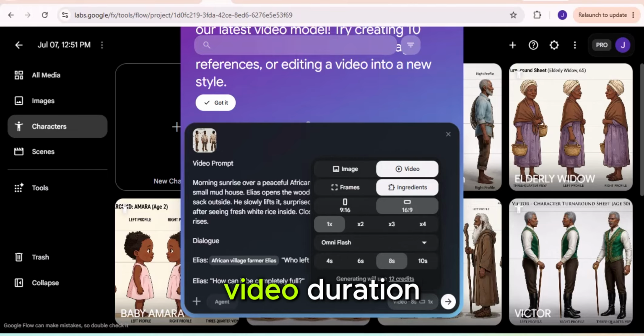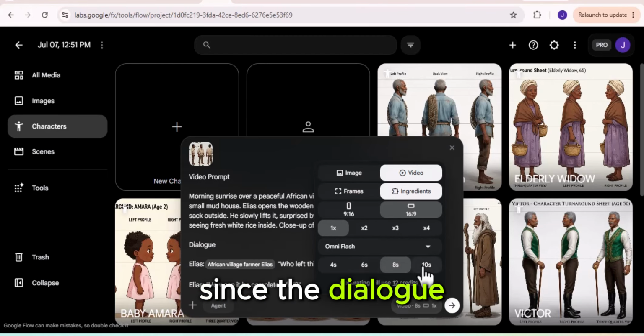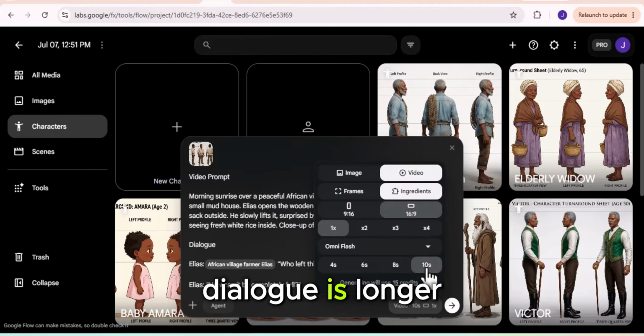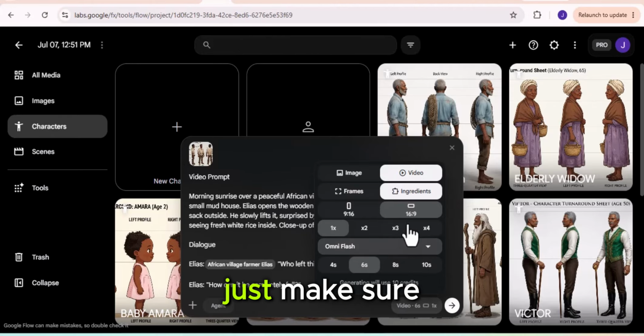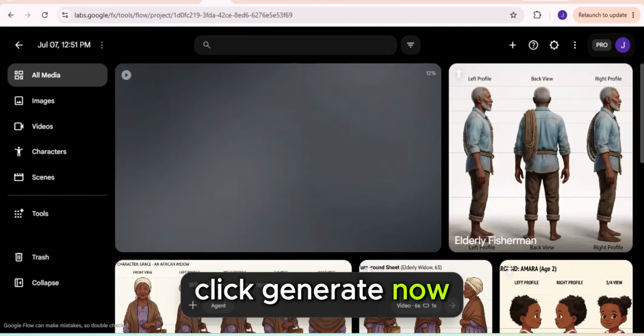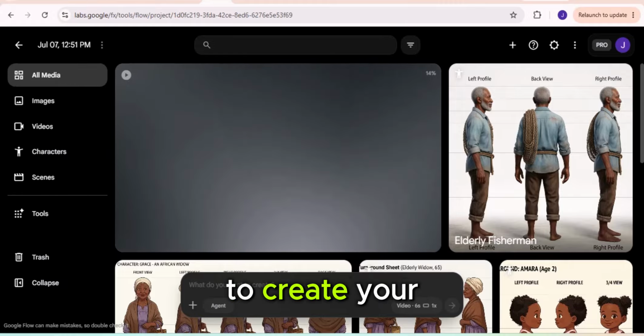Next, select your video duration. Since the dialogue in my first scene is quite short, I'll choose 6 seconds. If your dialogue is longer, you can increase the duration to 8 or 10 seconds. Just make sure the video is long enough for the dialogue to play naturally. Once everything looks good, click Generate. Now give Google Flow a few moments to create your scene.